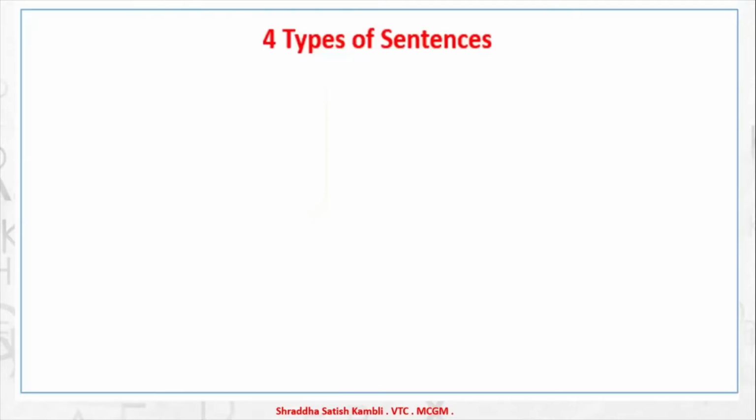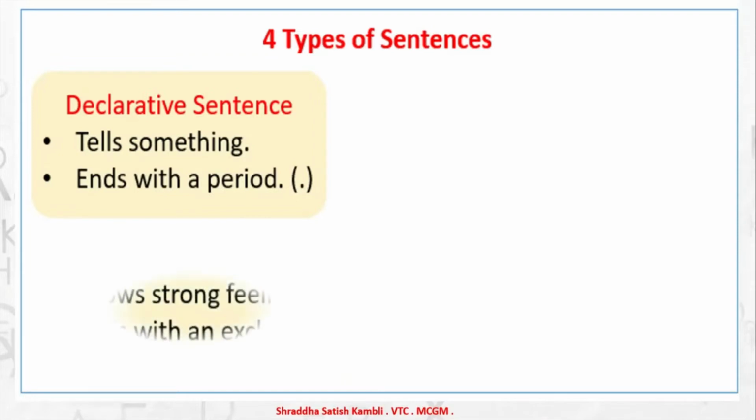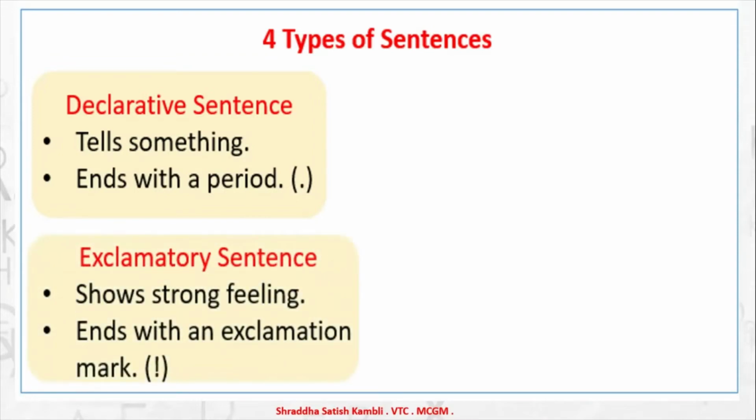Now let's take a look at the meaning of these 4 types of sentences once again. So what is a declarative sentence? It just tells something, it declares something, and it ends with a period. Now what is a period? A period is the full stop. So that is a declarative sentence. The second kind of sentence that you have is an exclamatory sentence, like I told you. So it shows strong feeling. Now this feeling could be negative, it could be positive, any which ways. And it also ends with an exclamation mark.